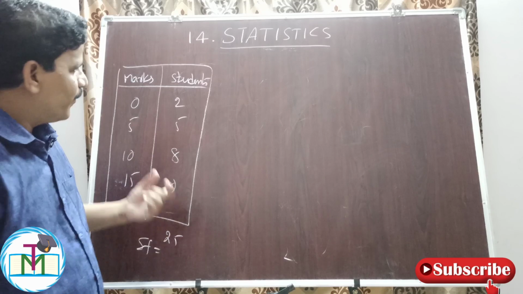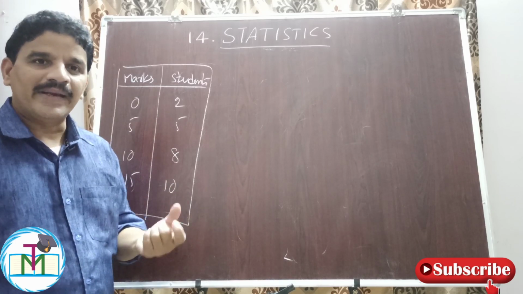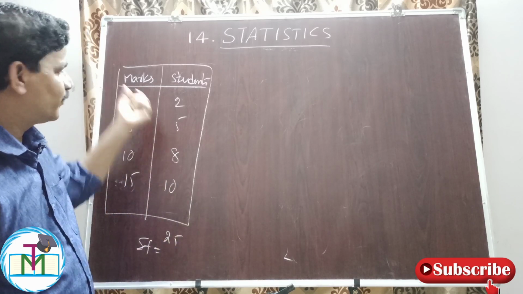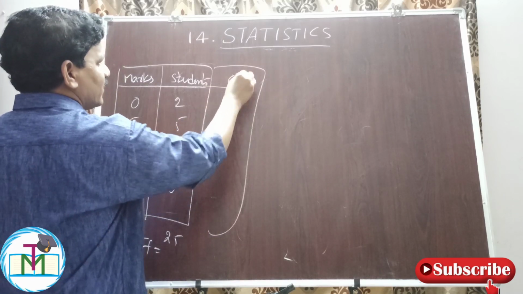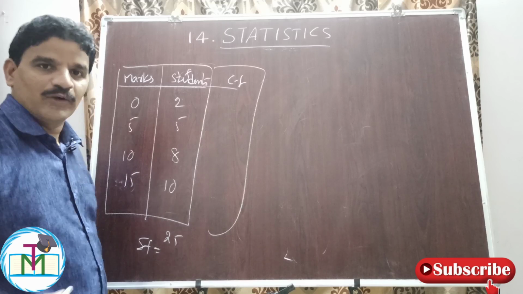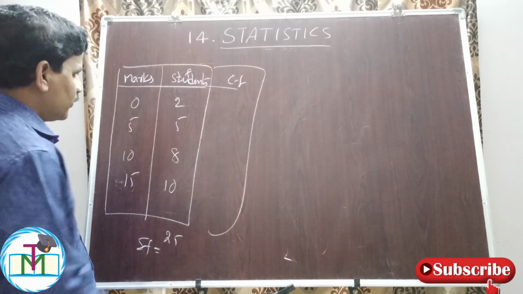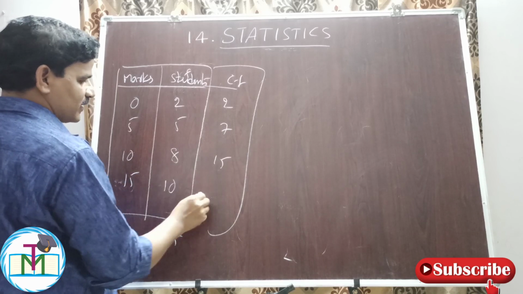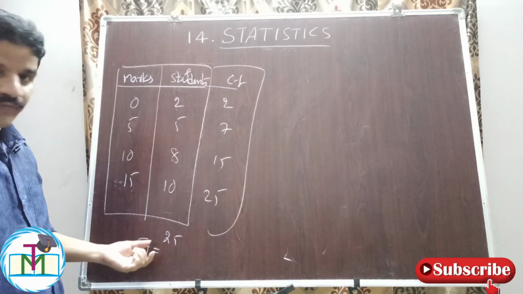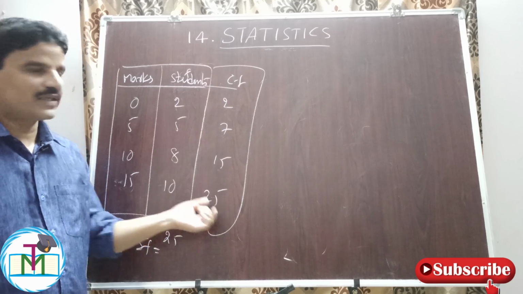I want the median marks, the average marks obtained in the class, right? So here we have to see cumulative frequency. This is frequency. We have to find cumulative frequency. So 2 here, 2 plus 5, 7, 7 plus 8, 15, 15 plus 10, 25. Whatever the frequency we have, we should get the total as the last number here.